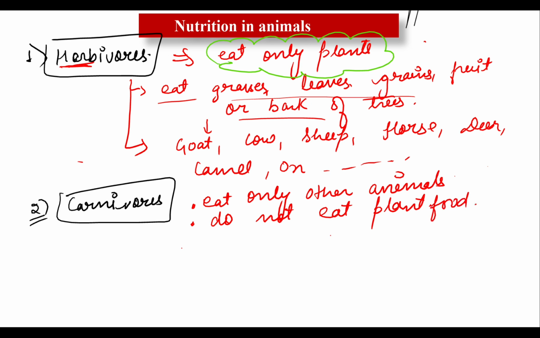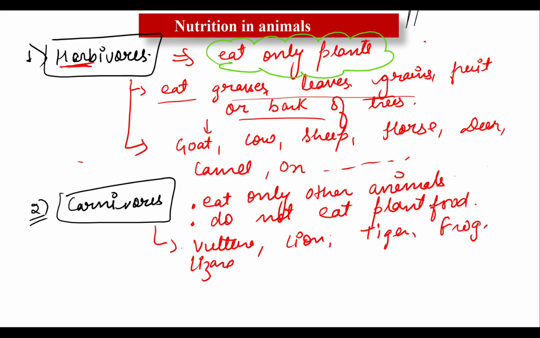So carnivores eat only animals, meaning only the meat or flesh of other animals. Those animals which eat only the meat or flesh of other animals are known as carnivores, such as vulture, eagle, lion, tiger, even frog also. Frog is an aquatic organism. Most of the wild animals generally depend on other organisms for food, and snake also.